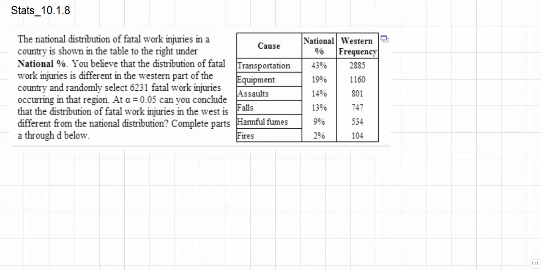The national distribution of fatal work injuries in a country is shown in the table to the right under national percent. You believe that the distribution of fatal work injuries is different in the western part of the country and randomly select 6,231 fatal work injuries occurring in that region. At alpha equals 0.05, can you conclude that the distribution of fatal work injuries in the West is different from the national distribution? Complete parts A through D below.